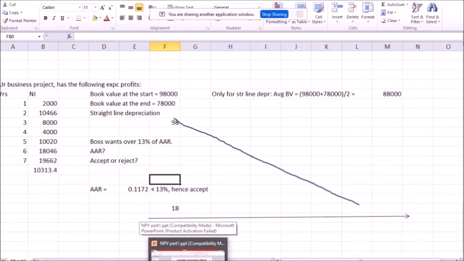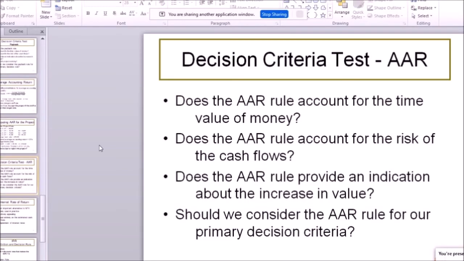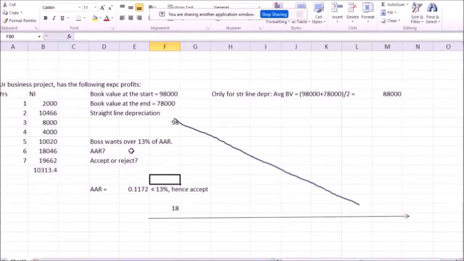So there's average accounting return. And discussing the average accounting return, does it take into account the time value of money? Are we comparing apples with apples, or are we comparing apples with oranges? The future dollars versus today's dollars. Are we converting everything into today's dollars here? No, we didn't convert anything into today's dollars. So for all of the future net incomes for the 7 years in that Excel example, we didn't do anything with that. We just took the average. So this is also pretty simple. We're actually comparing future dollars with today's dollars. So we're actually comparing apples with oranges.